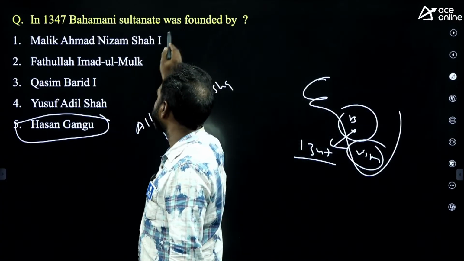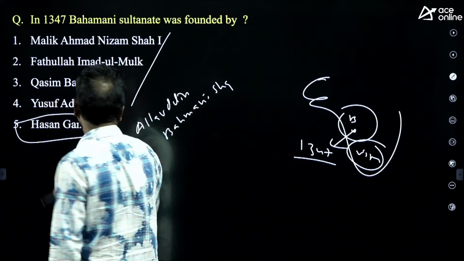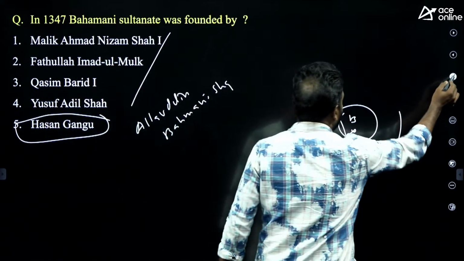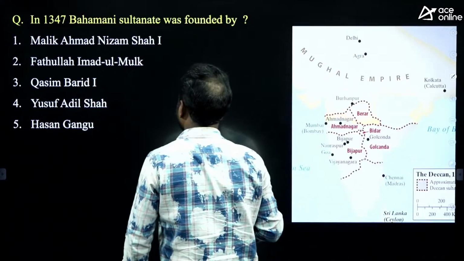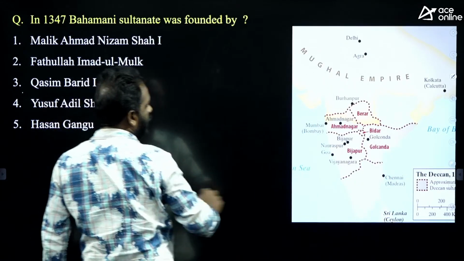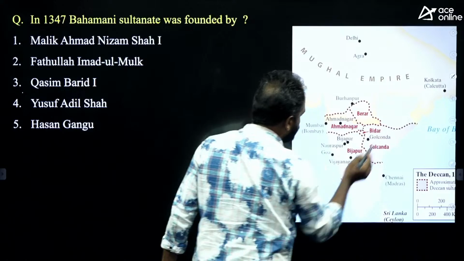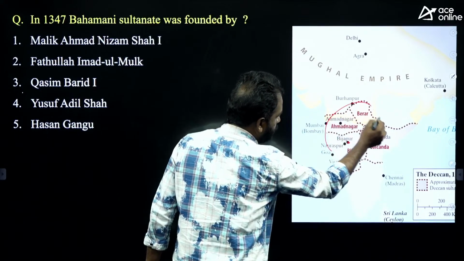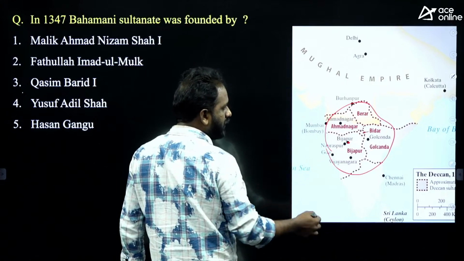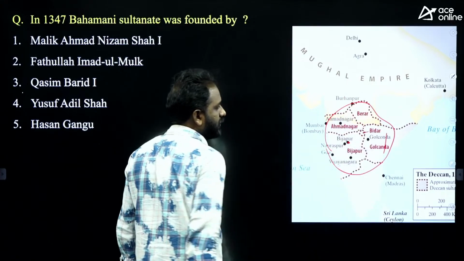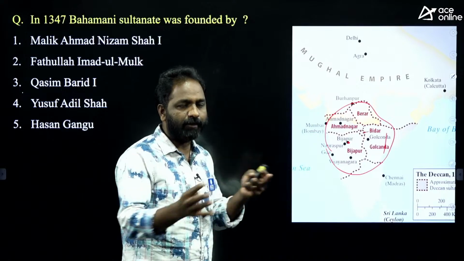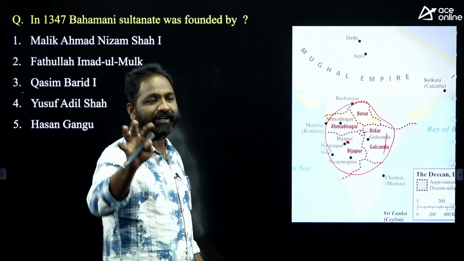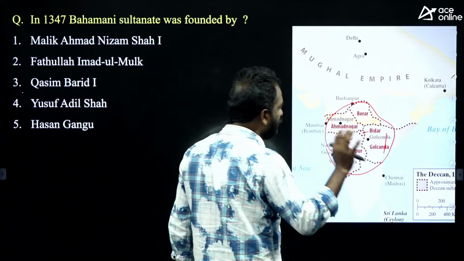Who are these 4 people, sir? Let me tell you simply. Initially, there is the Bahmani Sultanate. One person expanded it, and together we call it the Bahmani Sultanate. In the course of time, the kingdom weakened. The kingdom was divided into 5 kingdoms.